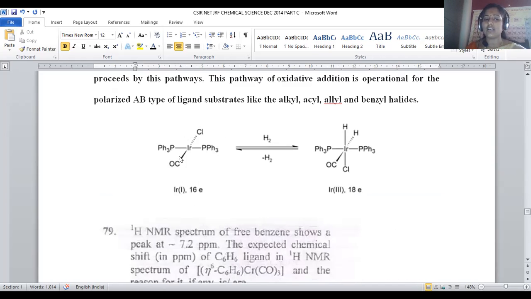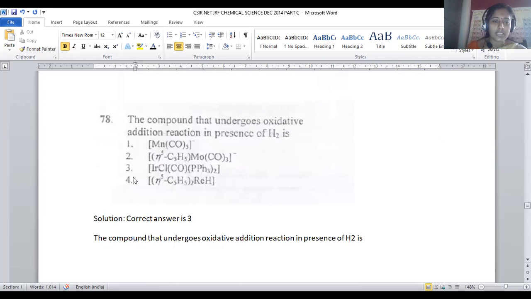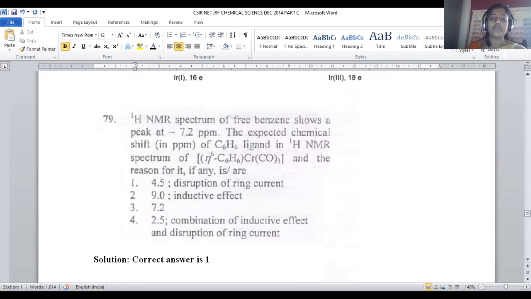With this triphenylphosphine complex, initially it is 16 electron. After adding electrons, it is oxidatively added and turned into an 18 electron system. Being added with hydrogen, it is initially square planar and is now turned into an octahedral complex. So this is the exceptional reaction carried out on the Vaska complex. This is the data collected from NPTEL lectures. That is available in option number 3. For question number 78, option number 3 will be the right answer. Let us move on to question number 79.